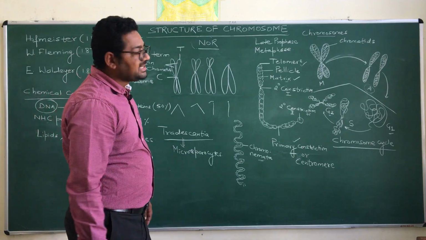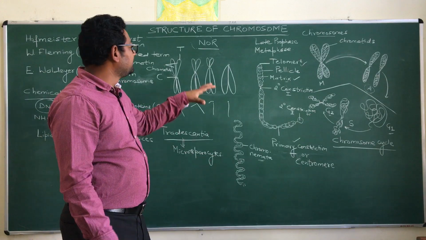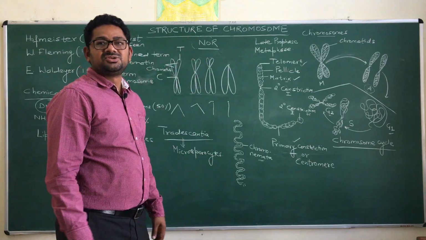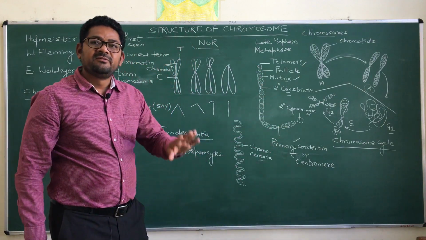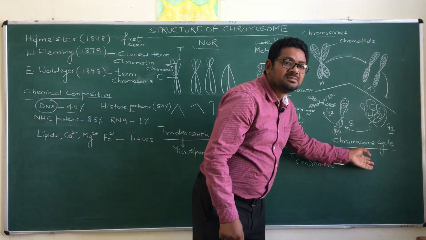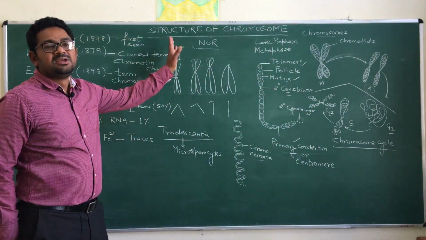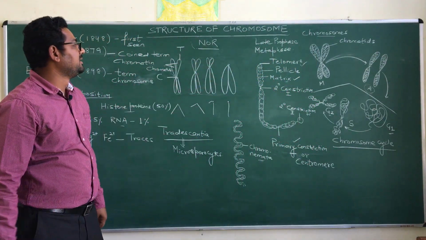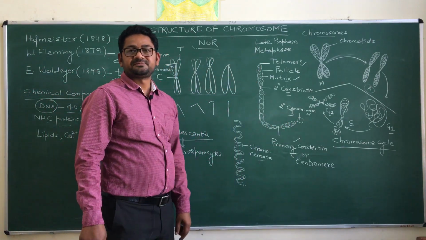So you can say that this NOR region is the site at which the various constituents of the nucleolus are present, and they form the nucleolus when the chromosome enters into the interphase. When it enters the interphase, what does it form? It forms the nucleolus.